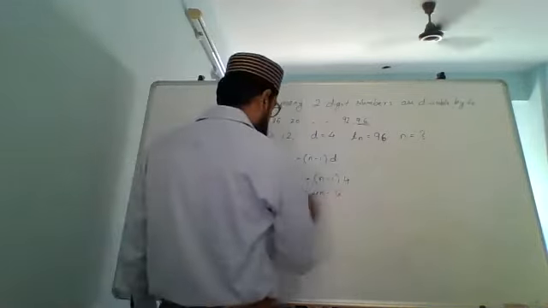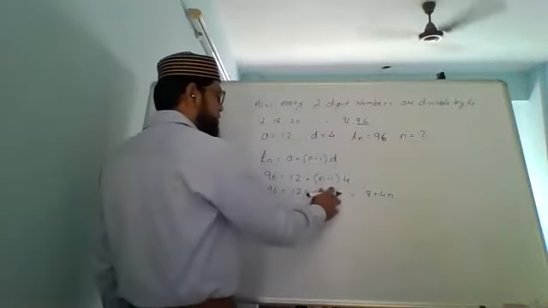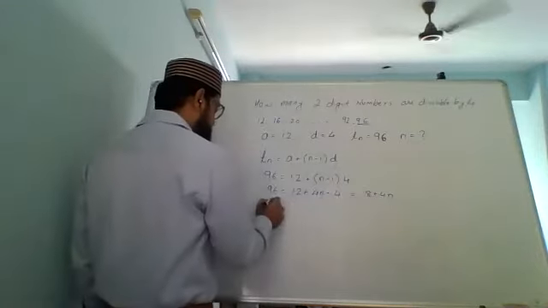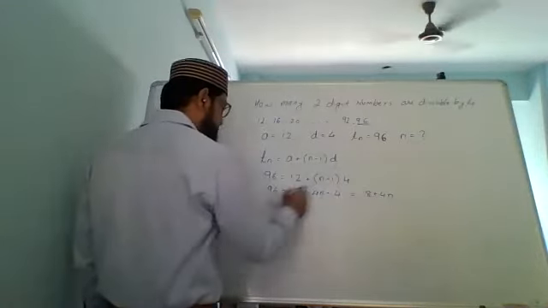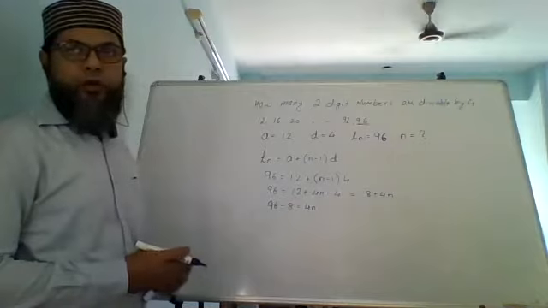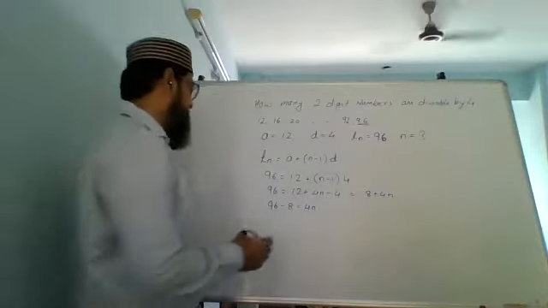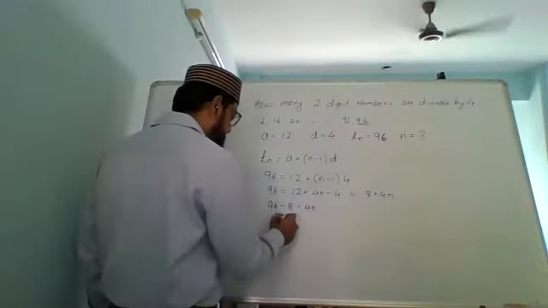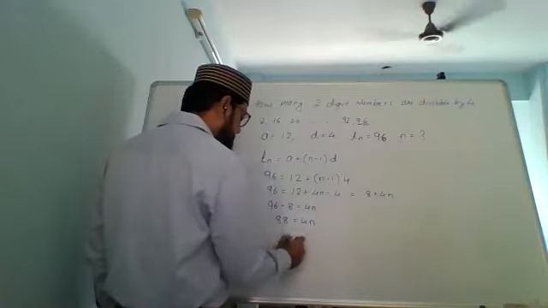which is equal to 8 plus 4n, because 12 minus 4 is 8. So 96, bring this 8 on the left hand side, minus 8 equals 4n. How much is 96 minus 8? 80. Bring 4 this side, it will get divided.